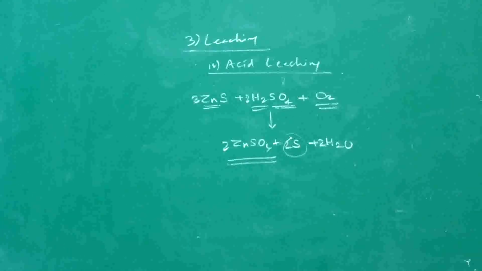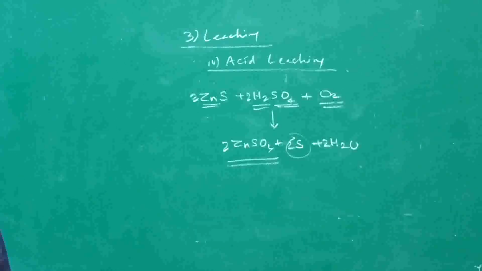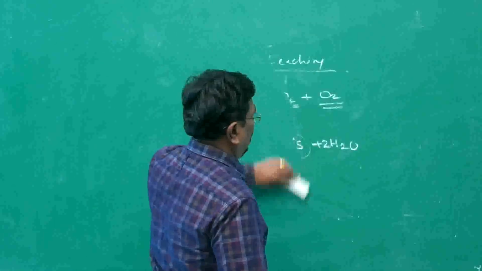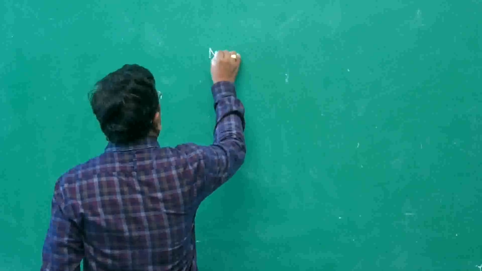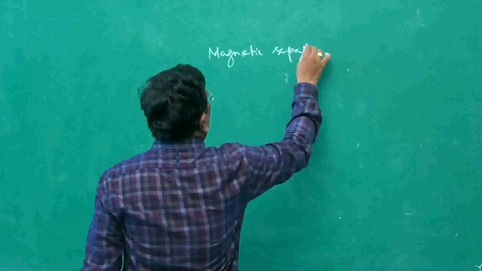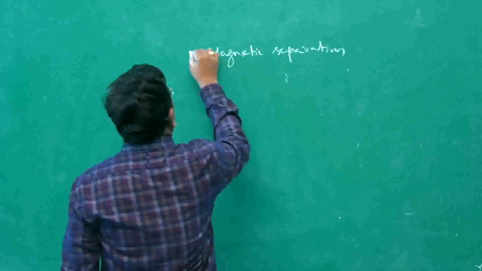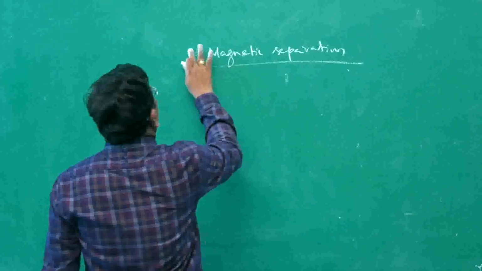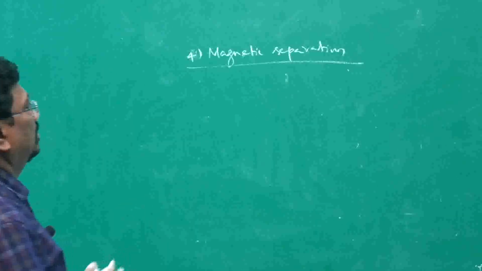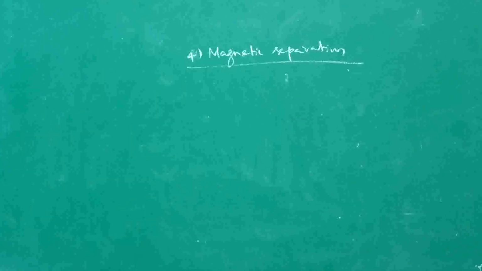Now, let us go into the last method of concentration, namely electromagnetic separation or magnetic separation. The fourth method of concentration is magnetic separation. It is for ferromagnetic substances. The magnetic separation method is for ferromagnetic substances.